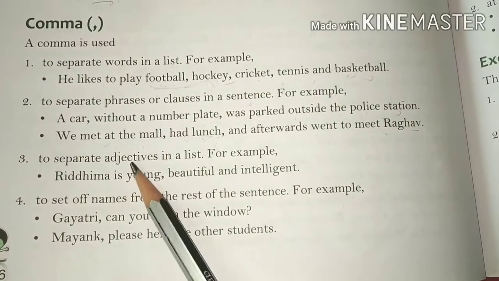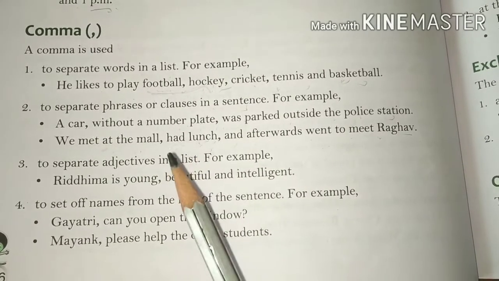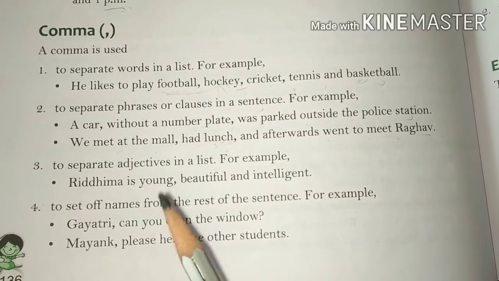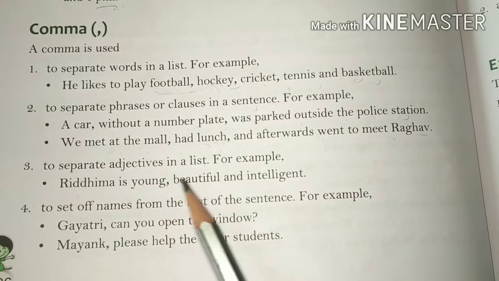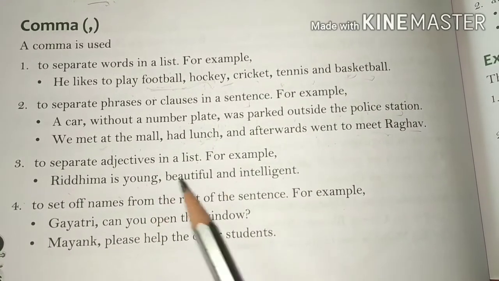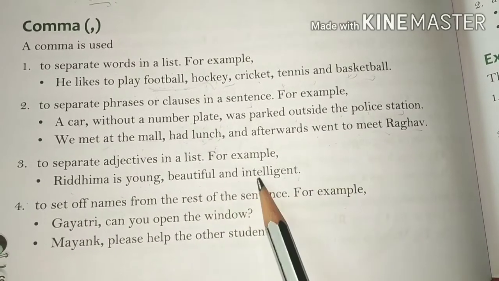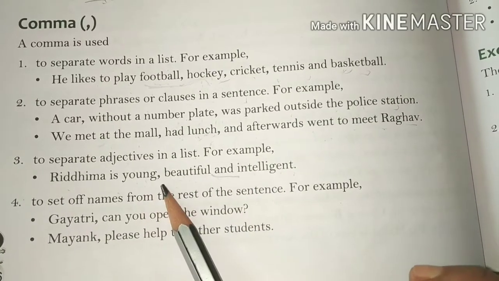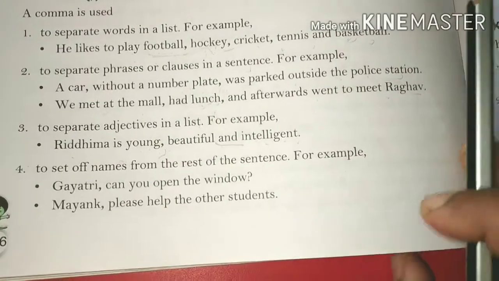To separate adjectives in a list, if more than one adjective is given, we use a comma. If only one is given, there is no need to put a comma. Like, Ridhima is young, beautiful and intelligent. As you can see, there are three adjectives here: young, beautiful and intelligent. Between the last two adjectives we use and, but between the earlier ones we use a comma. Ridhima is young, beautiful and intelligent.